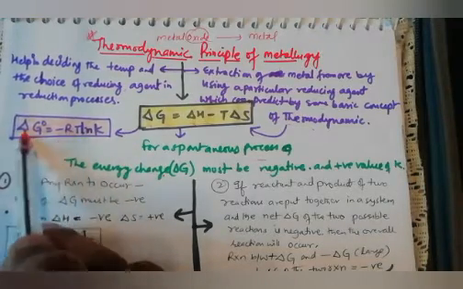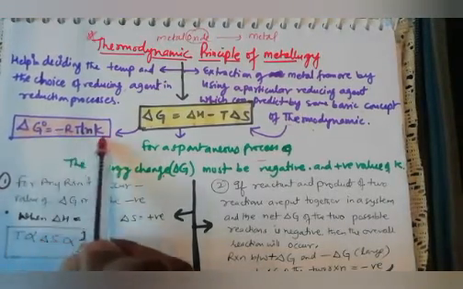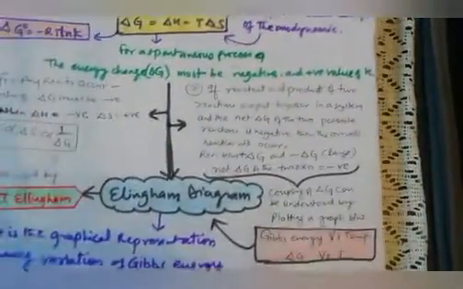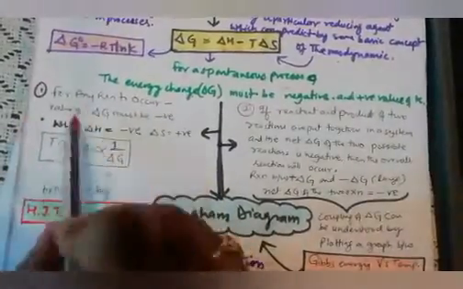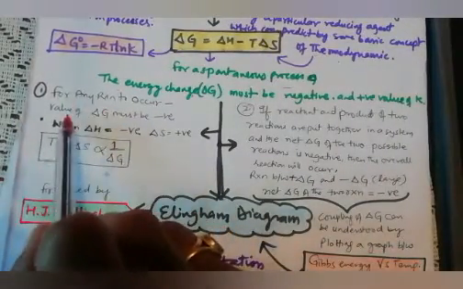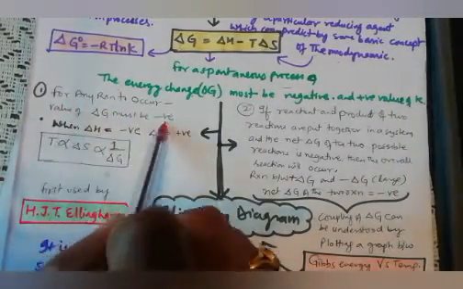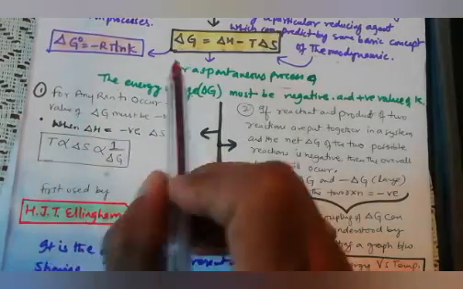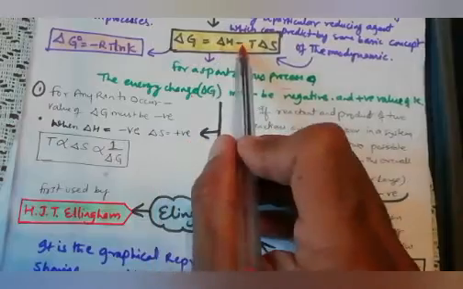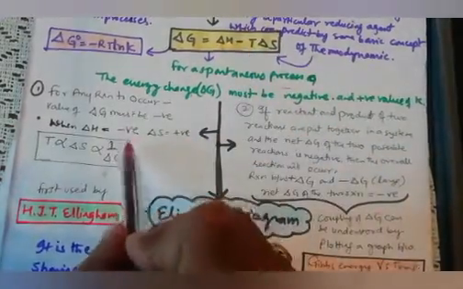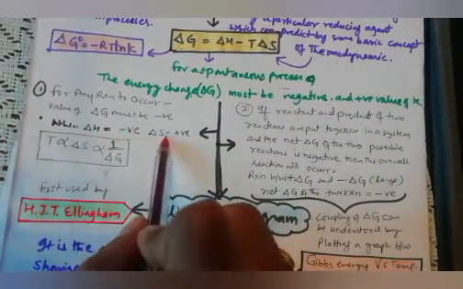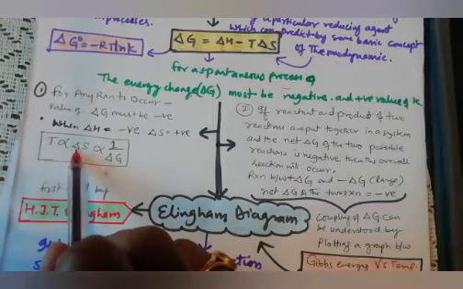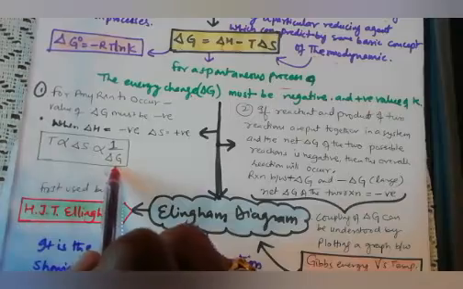It will be the opposite of delta G. If delta G is negative, then minus RT will be positive. Let's see the condition. So the first important condition is that for any reaction to occur, the value of delta G must be negative, and when delta G is negative, delta H will also be negative, and minus T will convert into plus T. So delta S will be plus. So it means that temperature is directly proportional to entropy, and inversely proportional to Gibbs free energy.